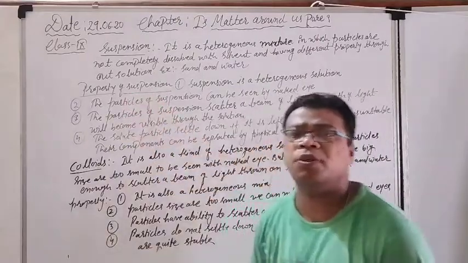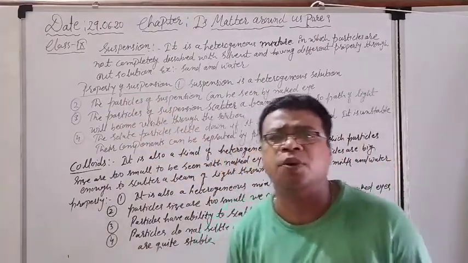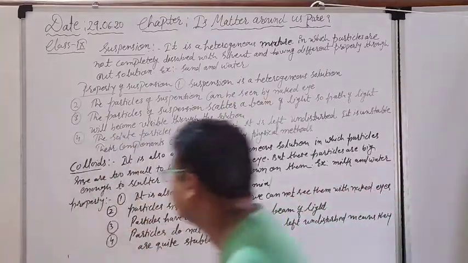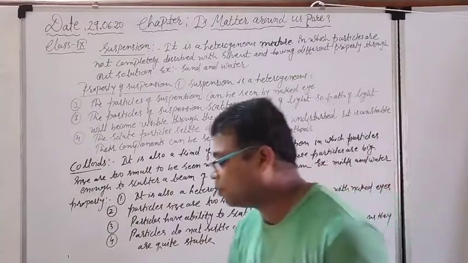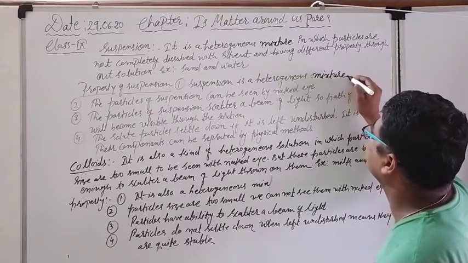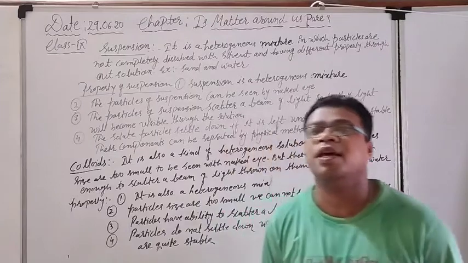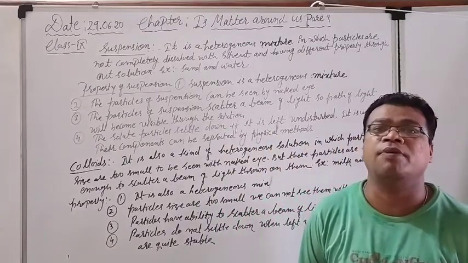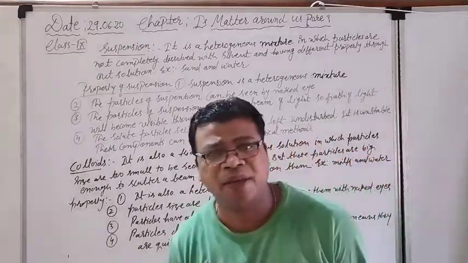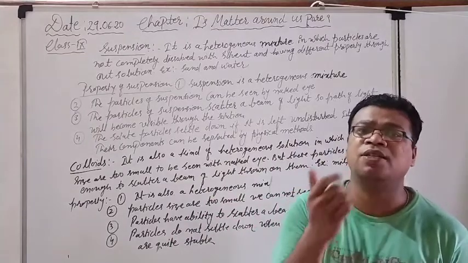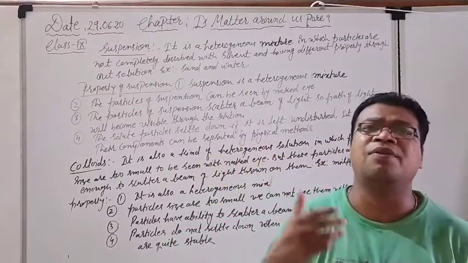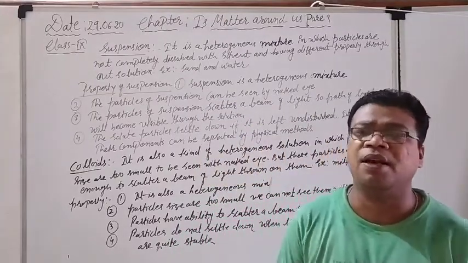Right now, what are the properties of a suspension? Again we have to see, so that some other things will also be clear. First, a suspension is a heterogeneous mixture, not a heterogeneous solution. Everywhere we have to understand that solution is a different thing. Heterogeneous mixture means the particles are not completely dissolved with the water, with the solvent. The next property is that the particles of a suspension can be seen by the naked eye. Suppose you are mixing sand with water, you will be able to see the sand particles. Why? Because the particle size is very big, and that's why it can be seen with the naked eye.